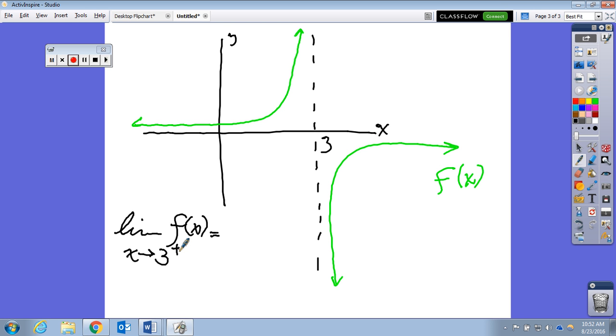It just keeps going, so it means infinity. With this vertical asymptote written with a dashed line, it is implied that this function is approaching negative infinity. Now, is negative infinity a limit, or is that an oxymoron? To say a limit is negative infinity or a limit is infinity, does that make sense? Yeah, I get what you're saying.